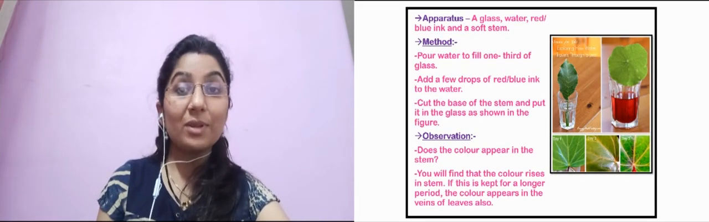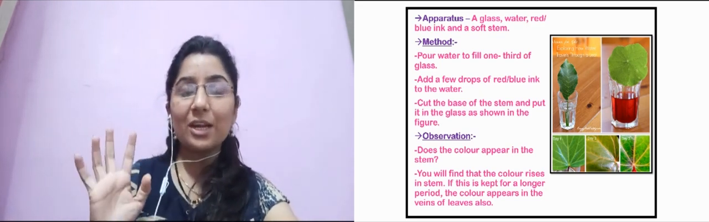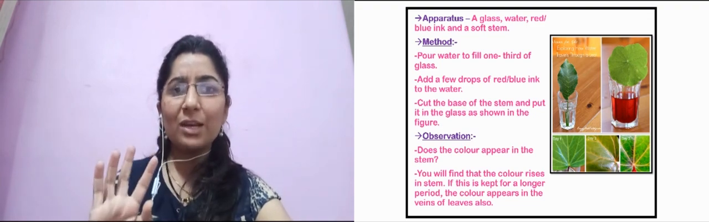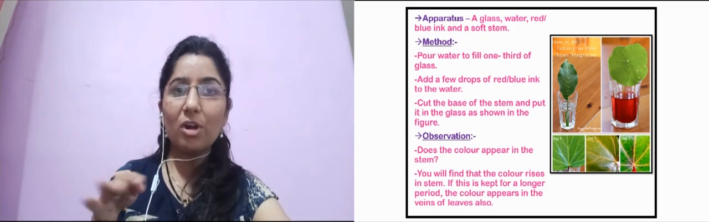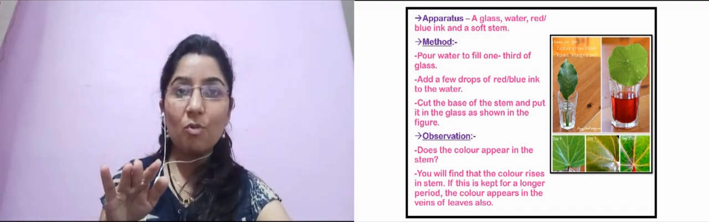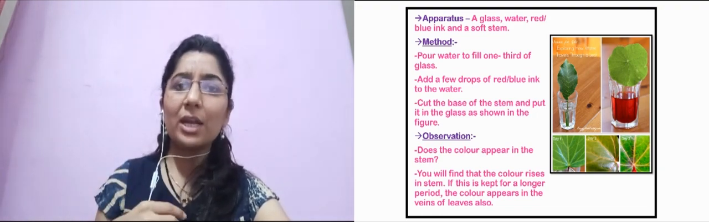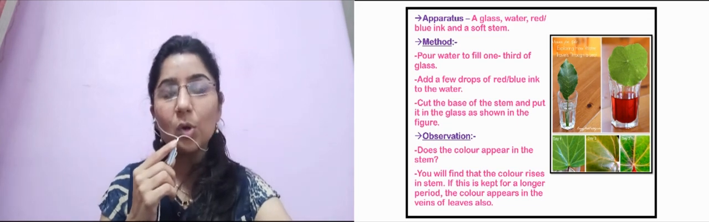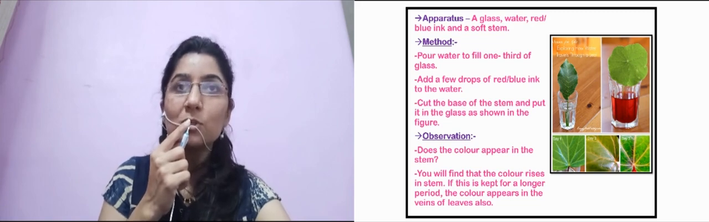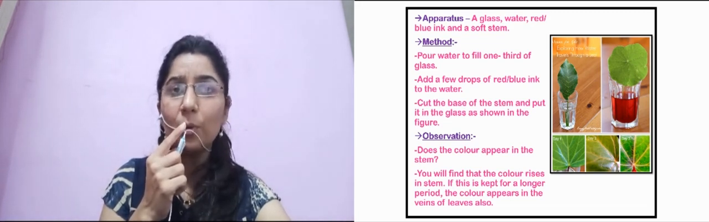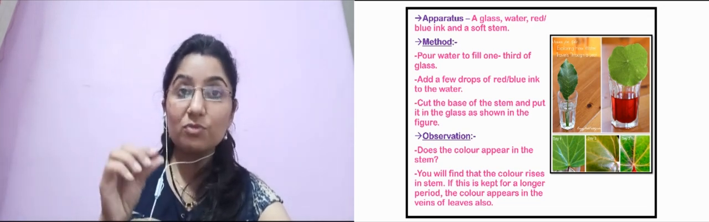So let us understand this by an activity. You can do it at your home. It is a very interesting activity. You see what to do. What we will need is a glass, of course a transparent glass, and in that we will need water, about half of the glass will work. We have to take a color, any color which you can easily detect, like a dark color such as red or blue. Don't take green because the leaf is already green. So take red or blue ink or color, anything, and take a soft stem. You need to choose a stem which is soft.